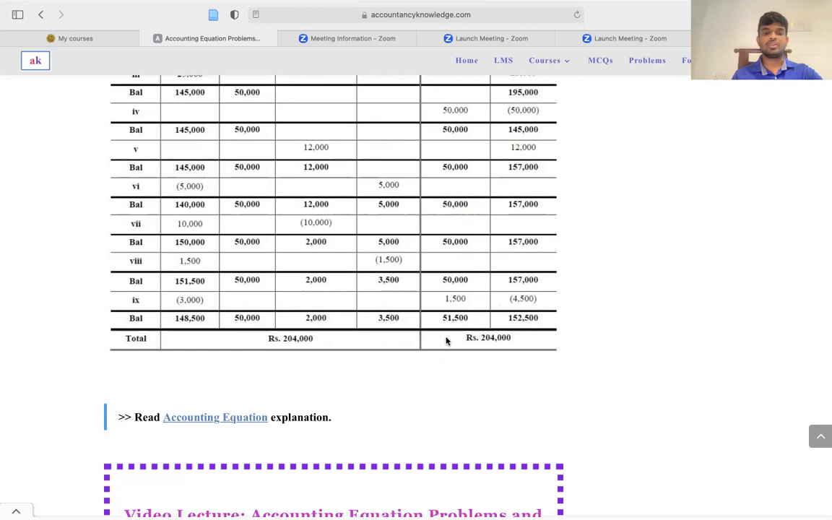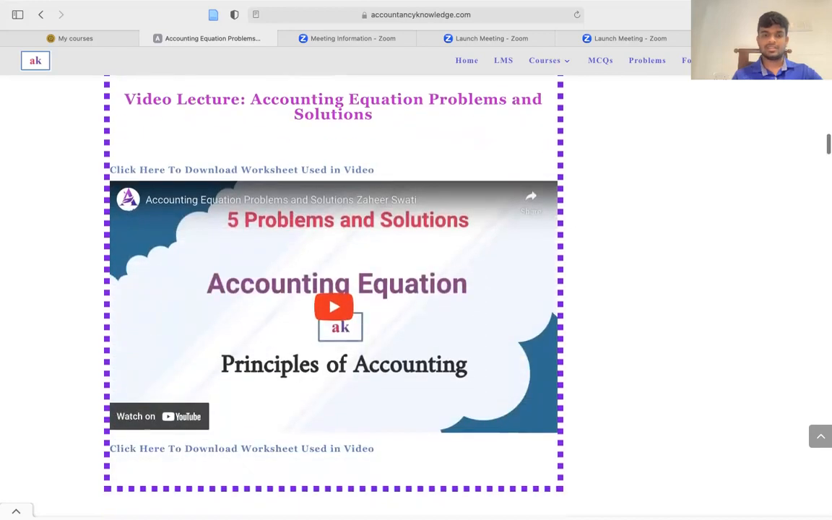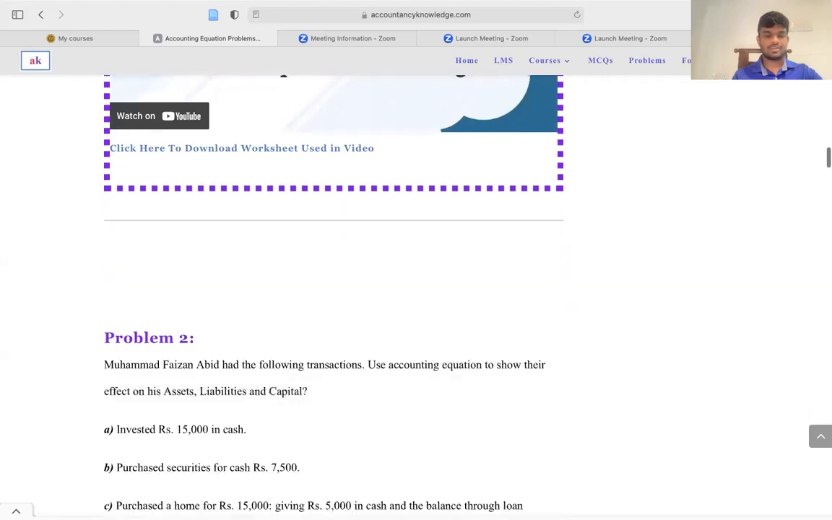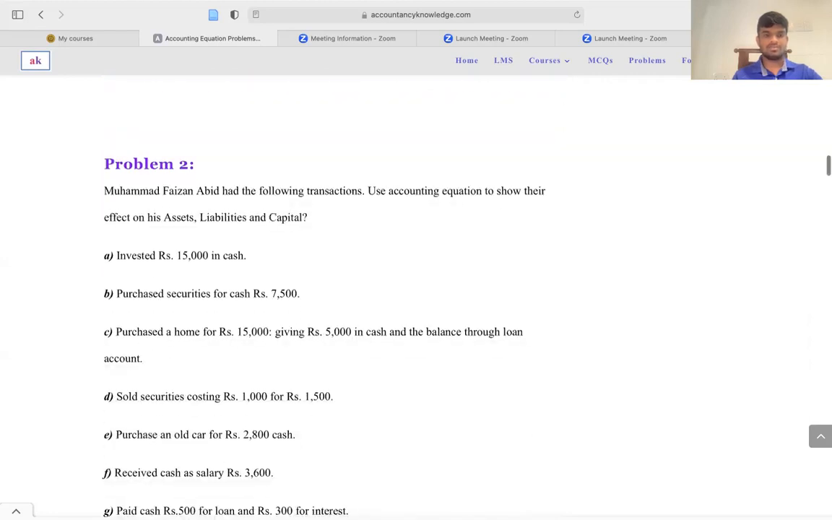So at the end of the day, when balancing the numbers, the two sides of the equation need to be equal. Two sides of the equation need to be equal, right? So there is a video clip that explains the problems and the solutions. So I will play it after discussing all of these problems, right?